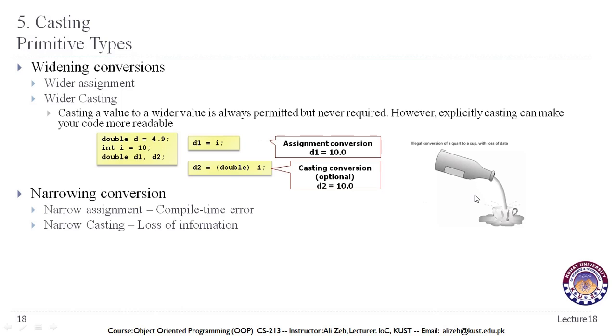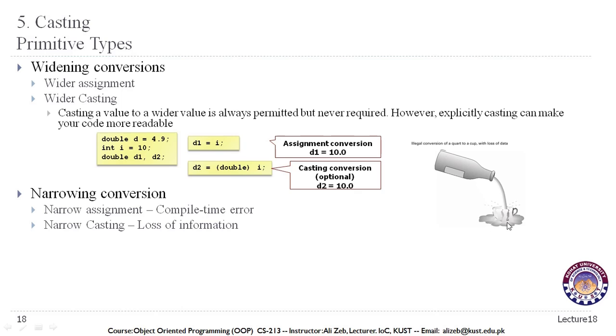It can be seen with this example that we are trying to store more data in a smaller space. This bottle can hold more data or more material than this cup, and if we try to store larger data in a smaller value, then obviously we can lose information.